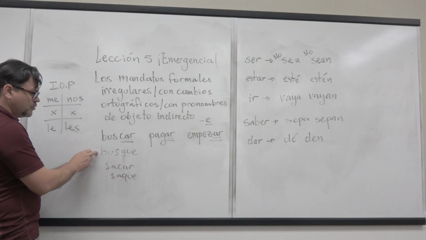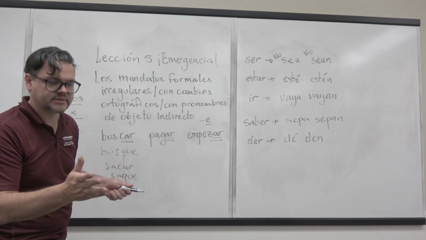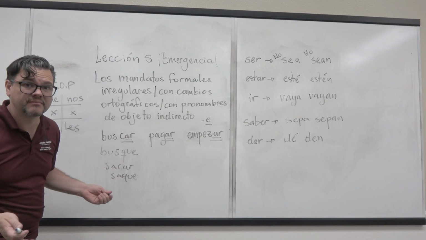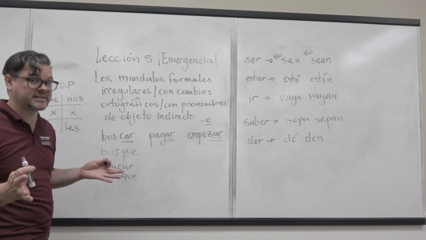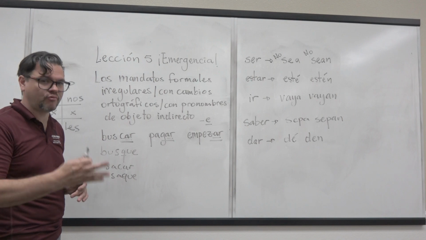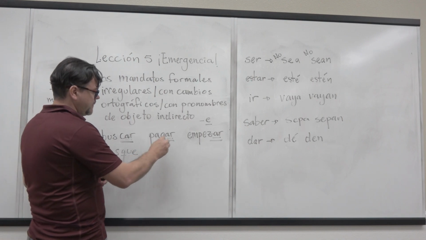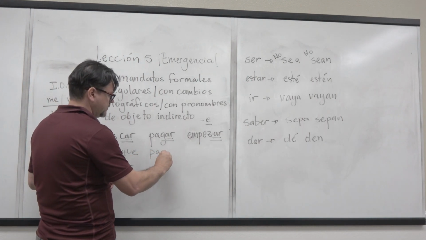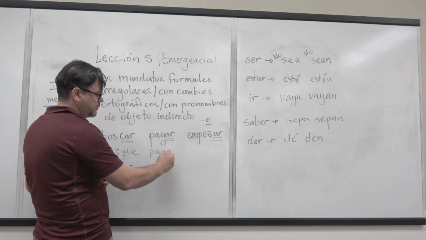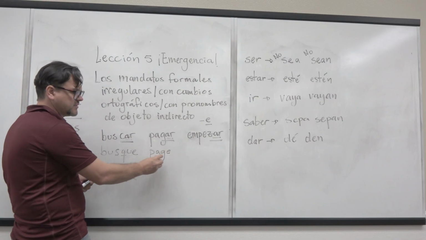Busque. Por ejemplo, sacar is going to be saque. Busque las hojas. Busque los medicamentos. Saque una cita. Make an appointment. That's sacar una cita. Hacer una cita, no. Sacar una cita. Pagar is going to be the same thing. If I put an E right there, I'm going to pronounce that a little bit different.